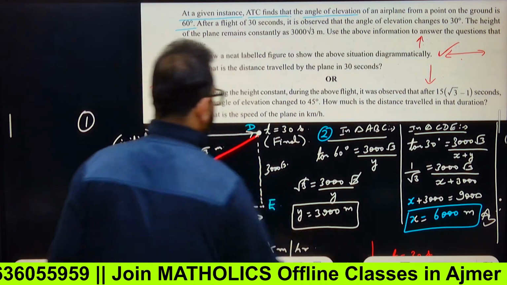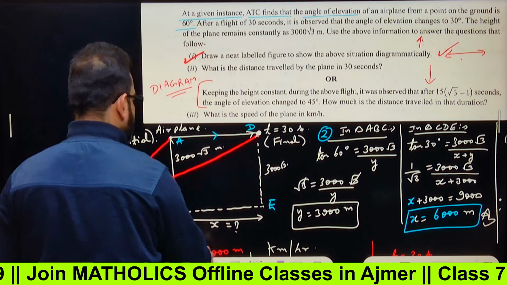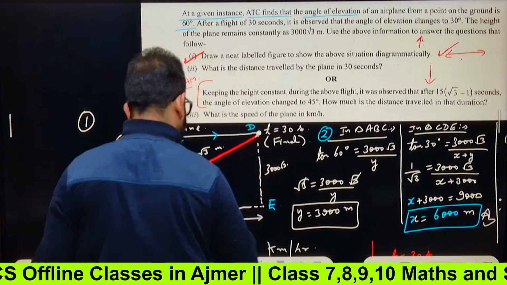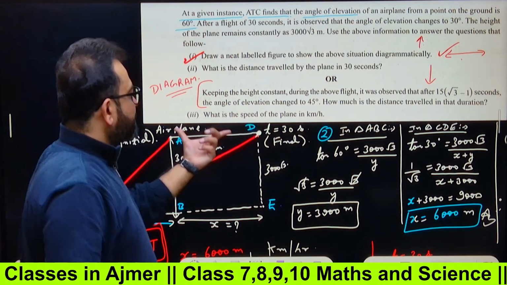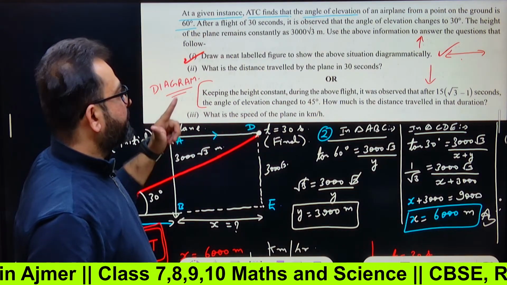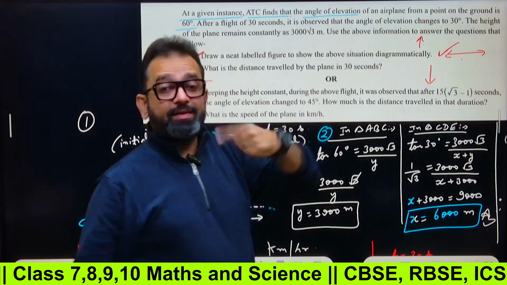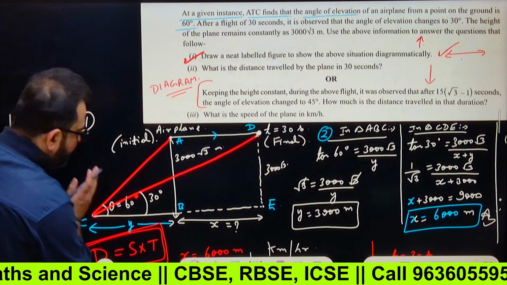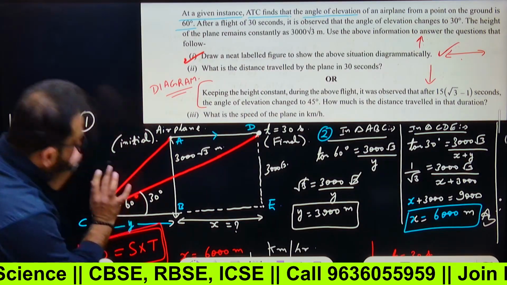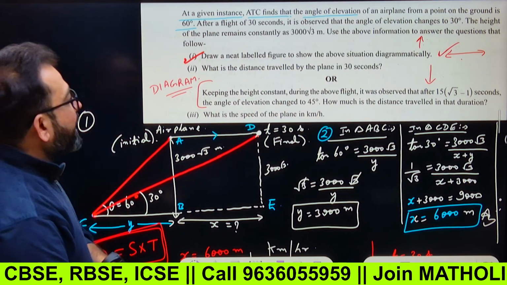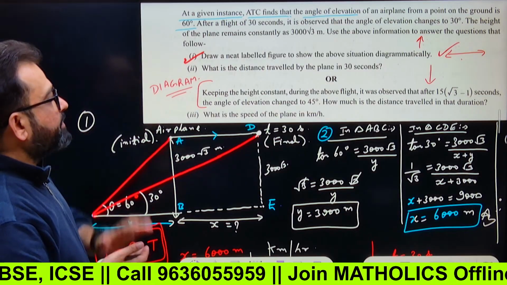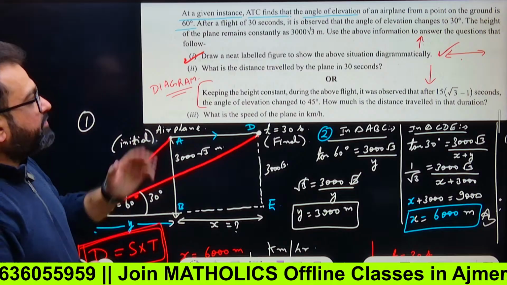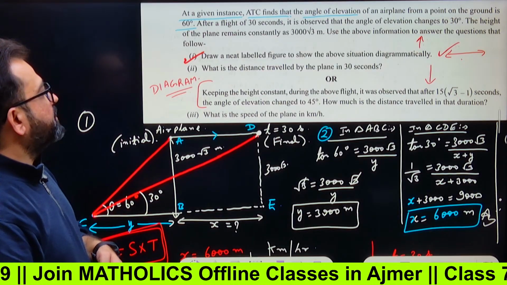When the plane is going towards this direction, this will be the final position, and this time is given as 30 seconds. It is observed that the angle of elevation changes to 30 degrees. That means the plane is moving towards this direction, which is why the angle of elevation became smaller, this 30 degrees. The height of the plane remains constant at 3000 root 3 meters. This is 3000 root 3, and this is also 3000 root 3. Use the above information to answer the following questions.